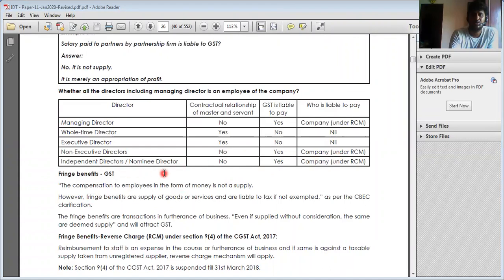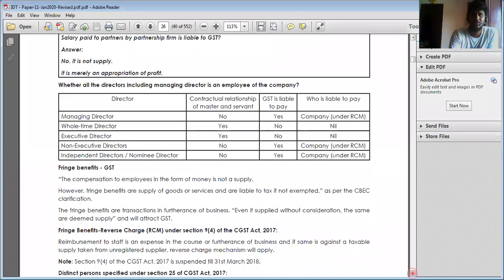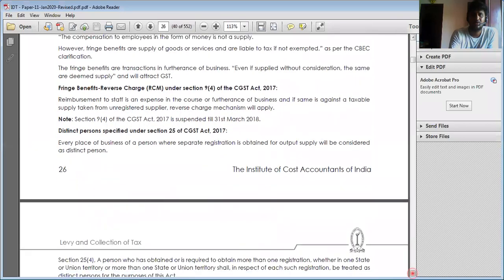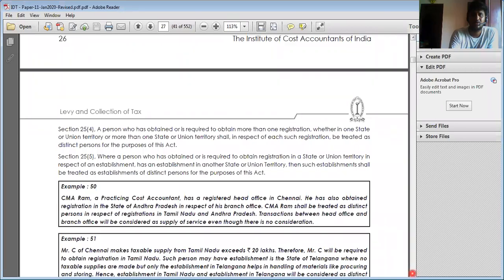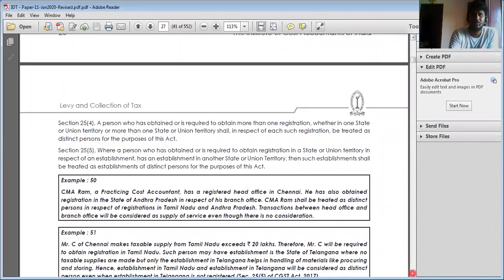If it is an independent director or nominee director, here also it is regarded as supply. So here everything is subject to reverse charge mechanism, that we'll discuss under reverse charge mechanism separately.